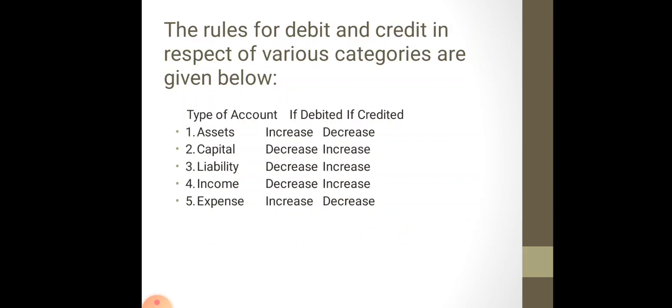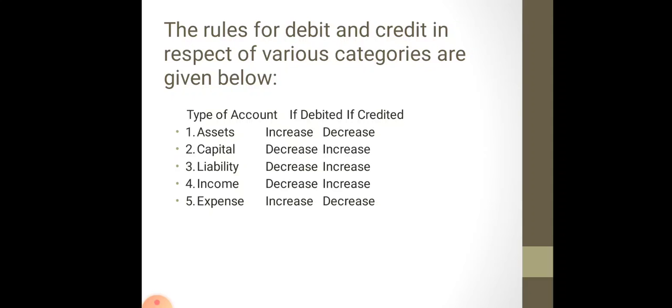Now what are the rules? अब इनके रूल्स क्या हैं, हमें कैसे पता चलेगा कि एसेट है, अब इसमें क्या करना है, डेबिट करना है कि क्रेडिट करना है. What you have to identify in the transaction is the type of account. Is it an asset, a capital, a liability, an income or an expenditure? If it's an asset you have to debit. If the asset increases you will debit it, and if it decreases you will credit it.